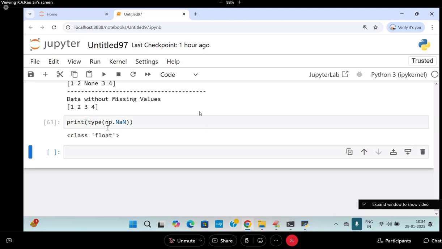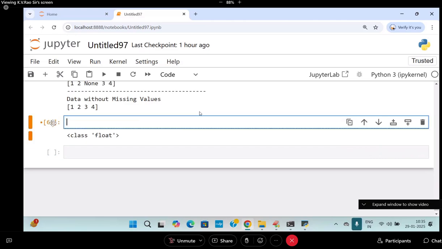Like that, in pandas also there is NA. NA is called not applicable. Not applicable means what? That is also a missing value. There are a lot of things in the EDA project level, I will tell you. Right now, don't worry about it.